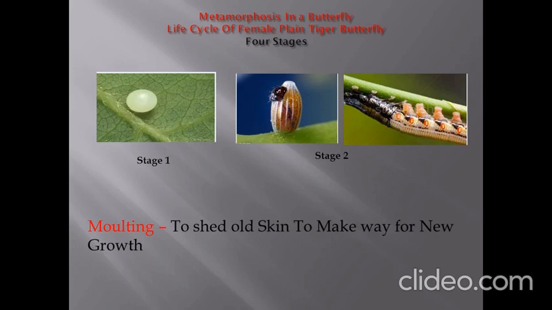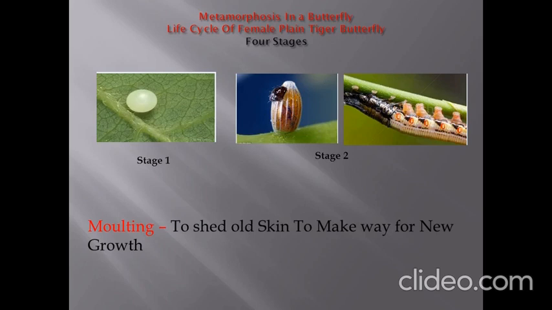And how many stages can we see? Yes, there are 4 stages. First stage, egg. Second stage, larva. Third stage, pupa. And the fourth stage is adult, that is the butterfly. Now, where does the female plain tiger butterfly lay its eggs? Yes, it will lay the eggs on the milkweed, that is the rui leaf.